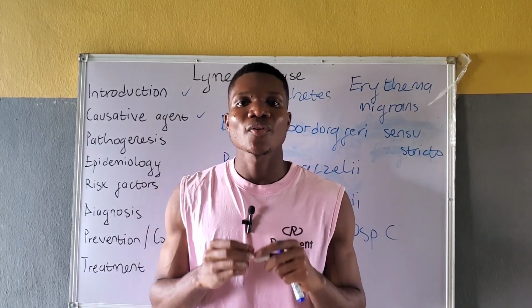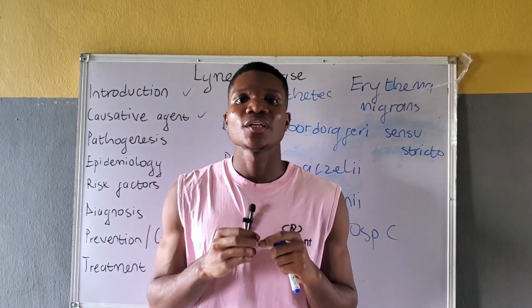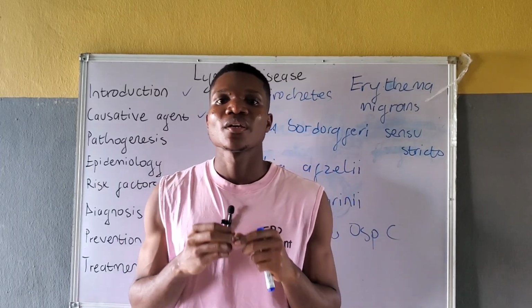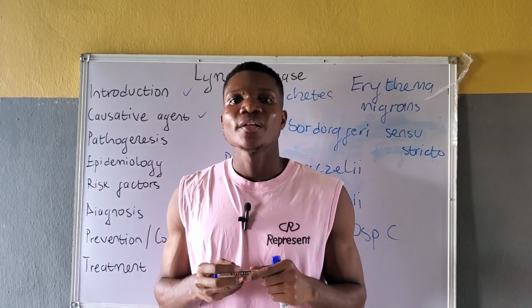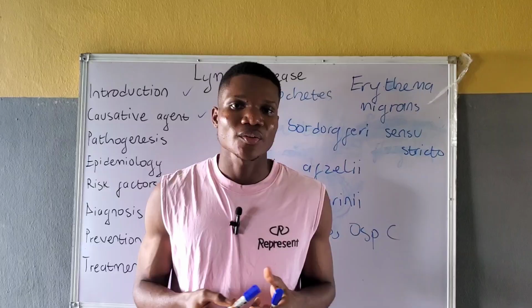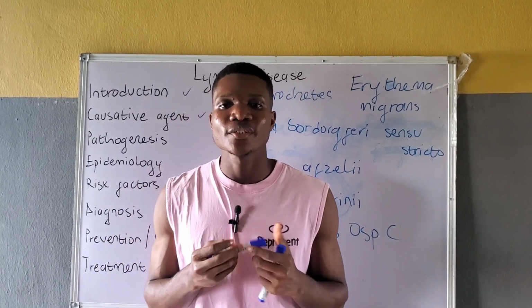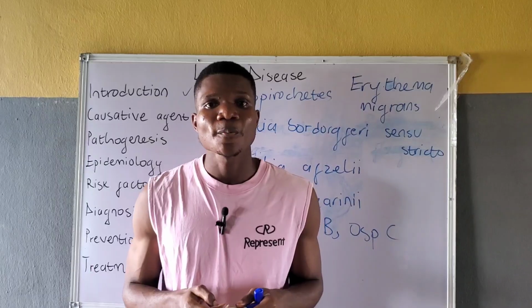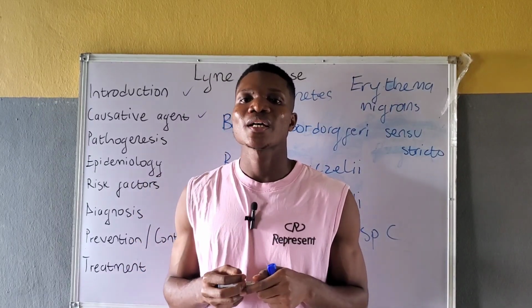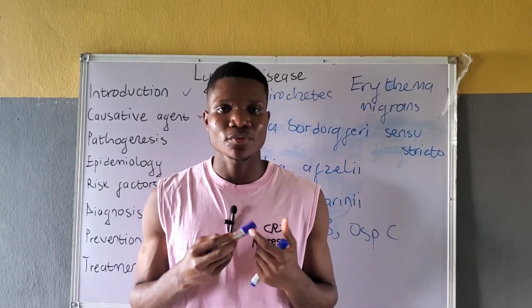The spread of the Borrelia species in the lymphatics as well as the bloodstream triggers the immune system, causing the innate immune system to release macrophages and neutrophils, as well as cause cytokine production.